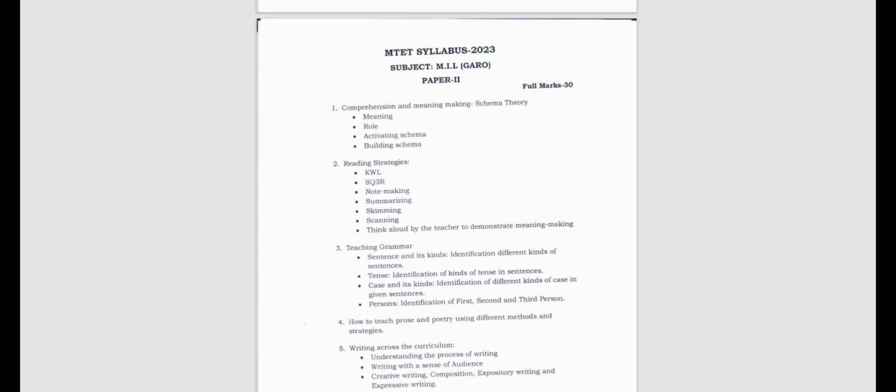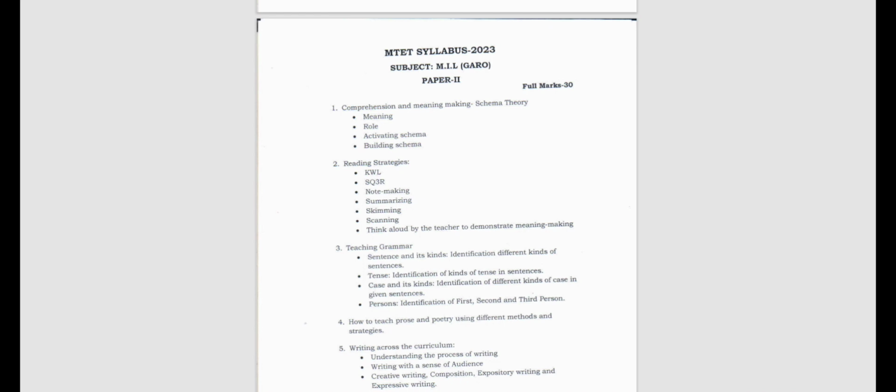Hello everyone, so welcome back to Ashok Tutorials. Well, today we are going to learn about the Paper 2 MTET syllabus 2024. So today the subject we have chosen is Garo, that is an MIL subject. The reason I have chosen Garo to explain is that only Garo I found among MIL which is written in English, so I'll be explaining this one only.